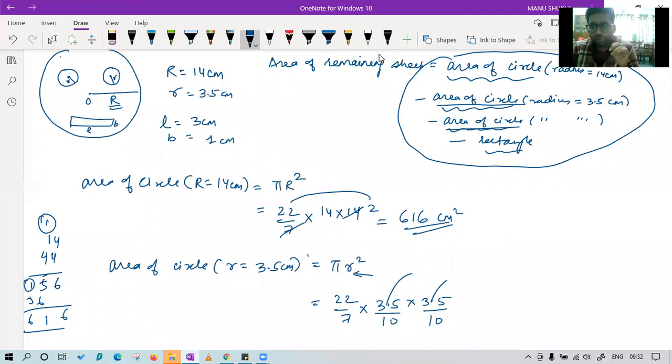Okay. So class, if you say that you can solve this question on your own, I can move to the next question also. It is very simple. We have found this thing. Now you will find the area of the circle, then you will find the area of the rectangle, and then you will solve the equation. That's it. And you have to check your answer at the back. It will be absolutely correct.